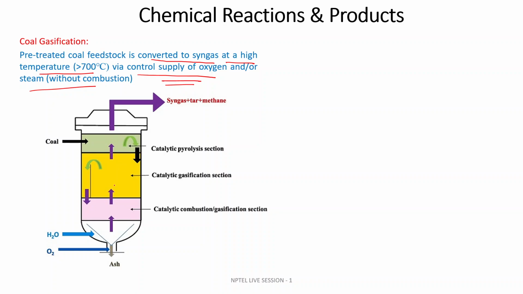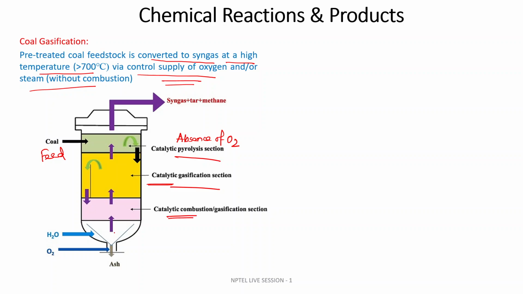Suppose this is a gasifier of the coal. Now you are feeding the coal here, and there will be a pyrolysis section where there will be absence of oxygen. Here some reactions will occur, converting the coal in absence of oxygen. When you inject the steam, it will produce methane and other syngas. In the gasification section, there will be presence of catalyst, and in the presence of catalyst, the gasification occurs.